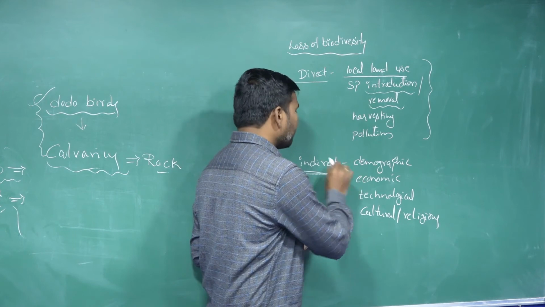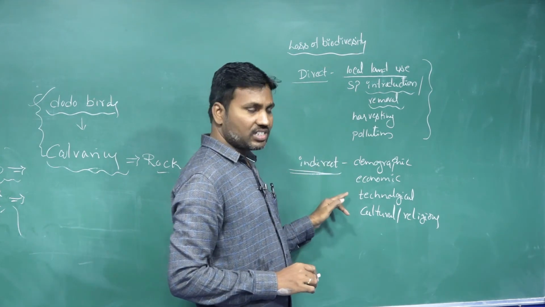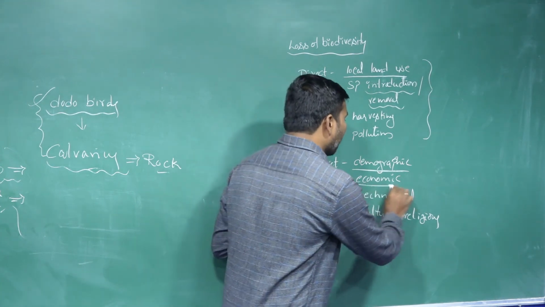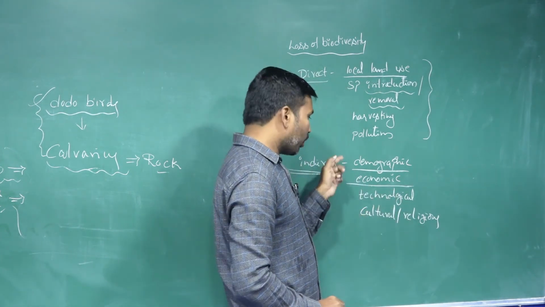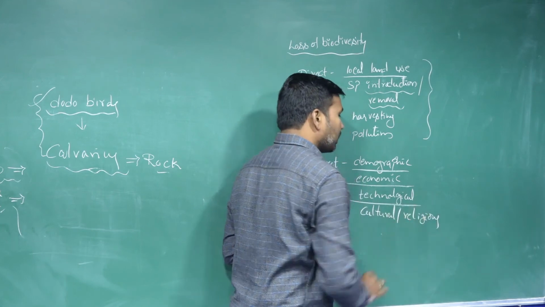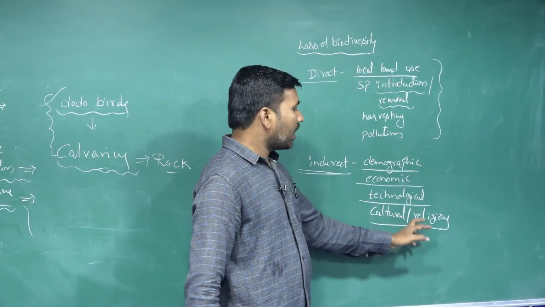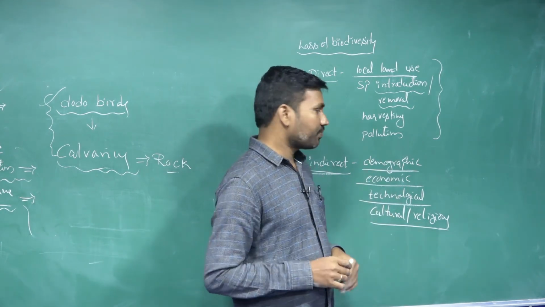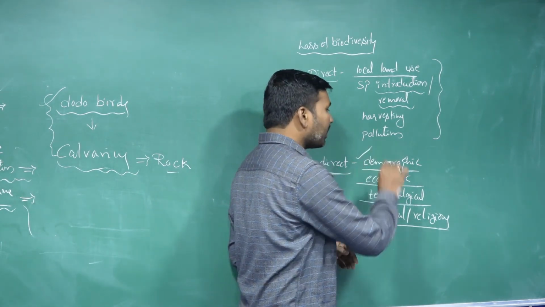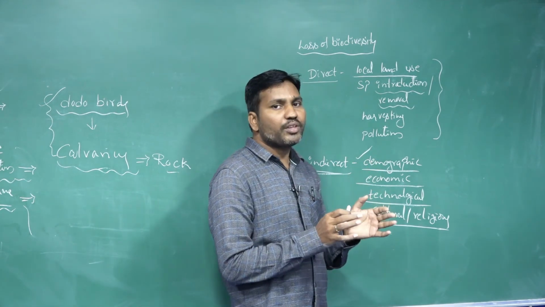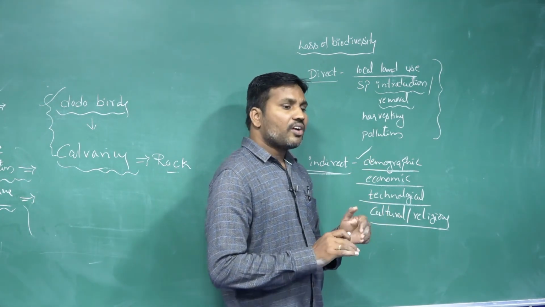And indirect methods are also there. Indirect human activity includes demographic distribution, economic importance, technological factors, and cultural and religious beliefs. How, means demographic distribution: the distribution of humans in a forest.